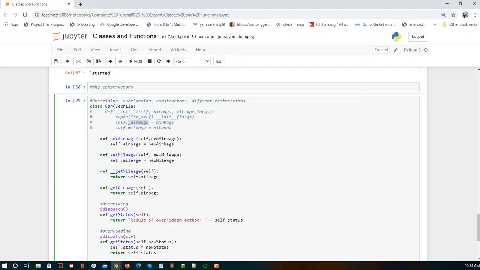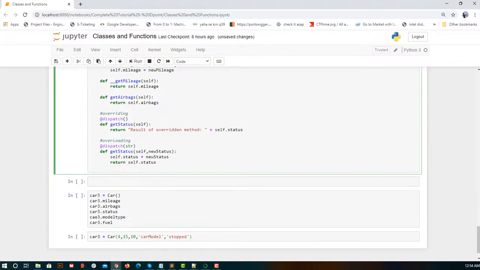But if I don't write a constructor, it is self-explanatory. Even if you don't know the language, you can say if there is no initializer, the values will not be initialized. I'll repeat this: when there is no constructor, there will be no one to initialize or construct the values.